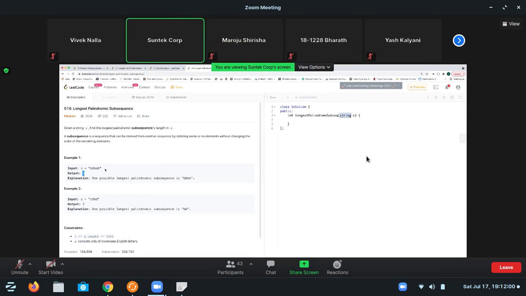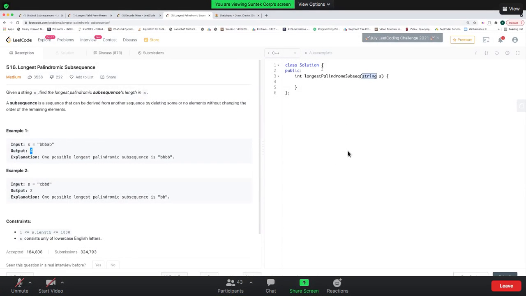Length more than 4. Is that clear? So yeah, so